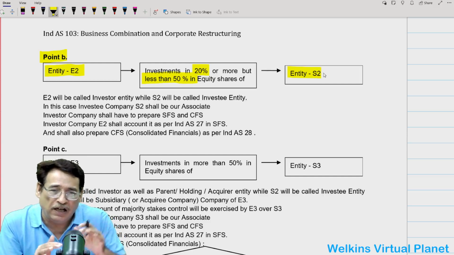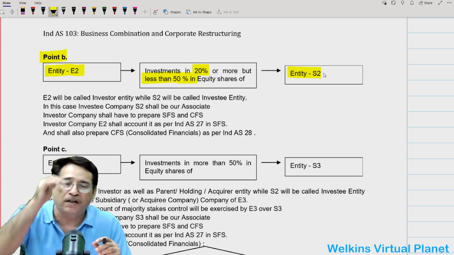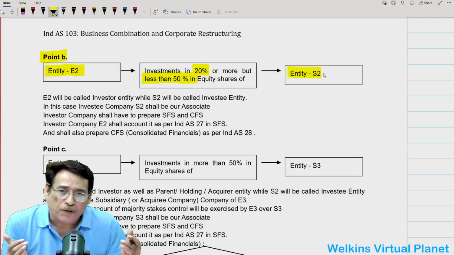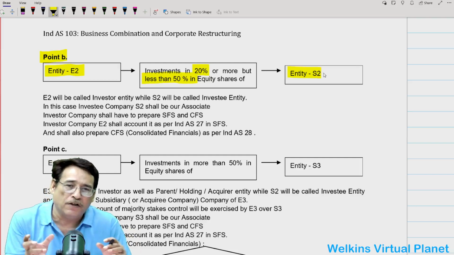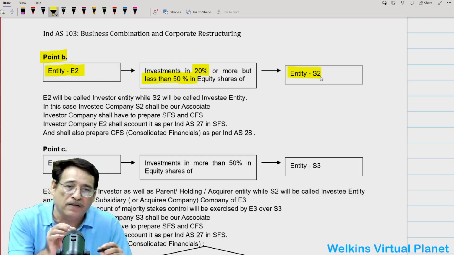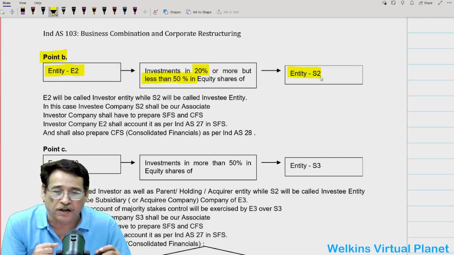or more, but less than 50%. Let us say I have invested in 35% stakes of S2. So that is falling in between 20% to 50%. So in this case, the other entity S2 will be considered as our associate entity. So first of all, you need to understand this particular point.